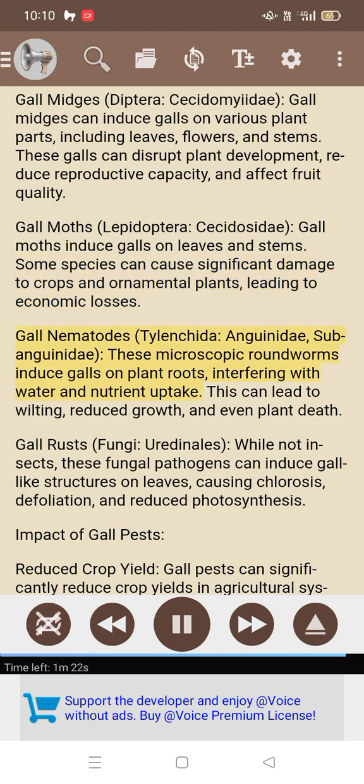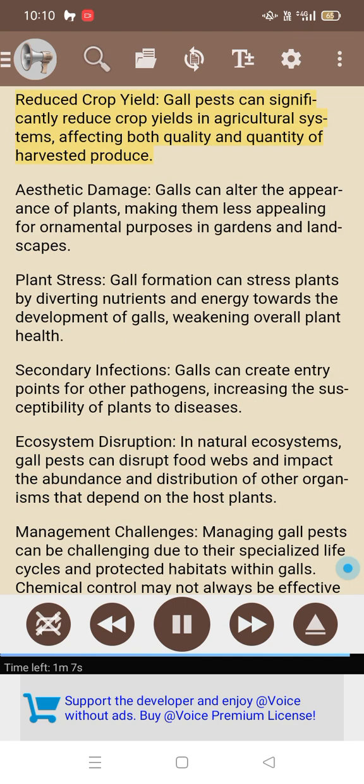Gall nematodes, Tylenchida, Anguinidae, Heteroderidae: these microscopic roundworms induce galls on plant roots, interfering with water and nutrient uptake. This can lead to wilting, reduced growth, and even plant death. Gall rust fungi, Pucciniales, while not insects: these fungal pathogens can induce gall-like structures on leaves, causing chlorosis, defoliation, and reduced photosynthesis. Impact of gall pests. Reduced crop yield: gall pests can significantly reduce crop yields in agricultural systems, affecting both quality and quantity of harvested produce.